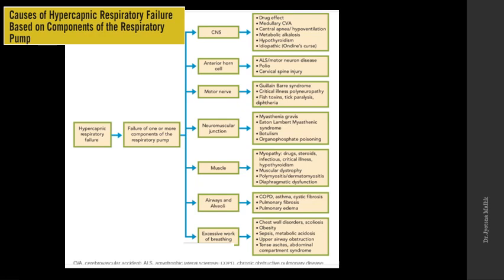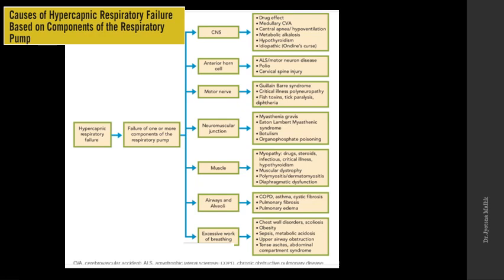Muscles are affected by myopathy, for example because of drugs like steroids, which we may have to use in critically ill patients, some severe infections, critically ill conditions, hypothyroidism, muscular dystrophy, myositis and dermatomyositis.